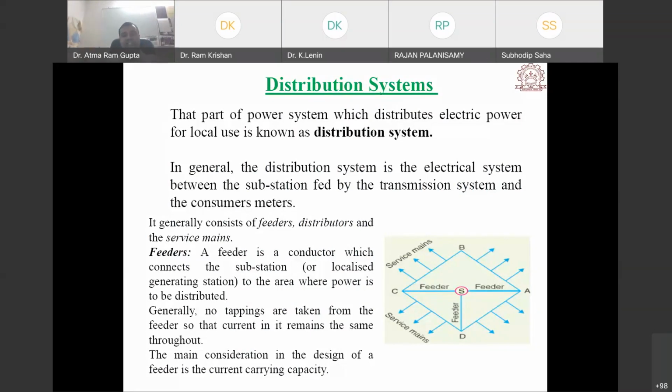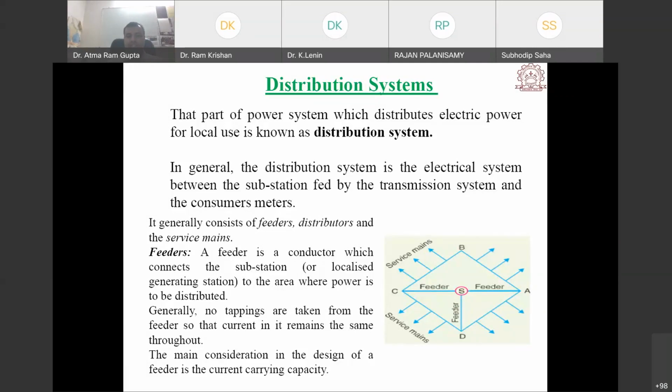It generally consists of feeders, distributors, and servicemen. In this figure, we can see the difference between servicemen, feeders, and distributors. The substation is in between, the feeder connects the corners, and from there the servicemen are connected.